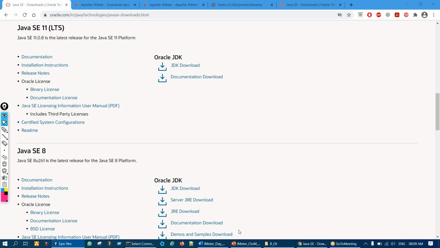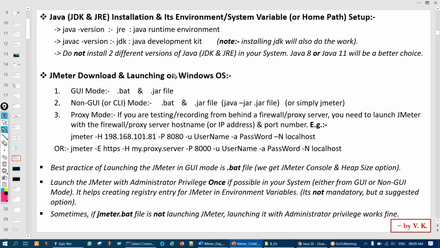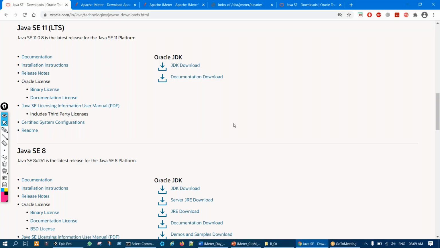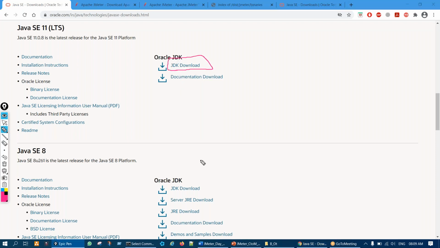Now what we have to do is, on this page, download the JDK. Installing JDK will also do the work. If you see here on the right hand side, both options are there, Oracle JDK and Oracle JRE. Download this JDK.